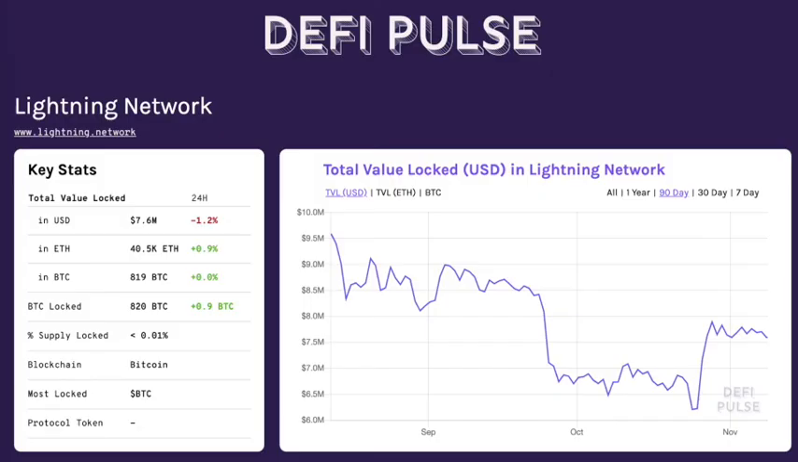So we can see this website, DeFi Plus. You can look up the information: the total value locked in the Lightning Network is probably 7.5 million to 8 million US dollars of locked Bitcoin. So the real mesh network must be much more complicated than these steps.